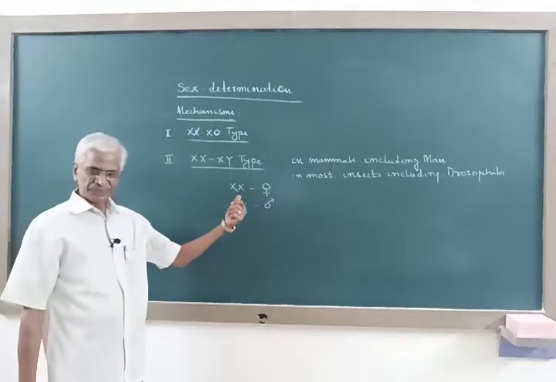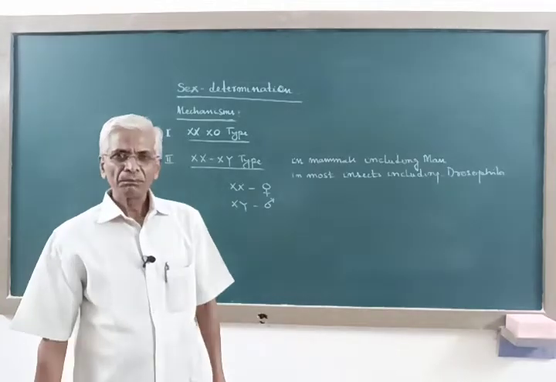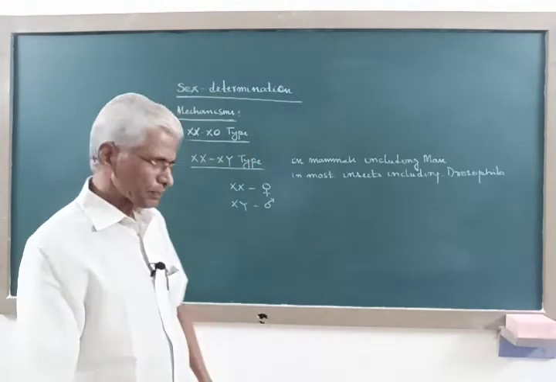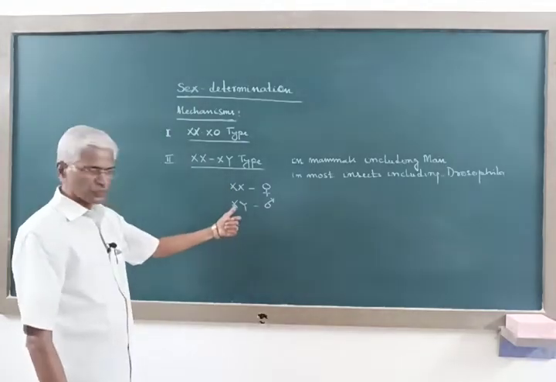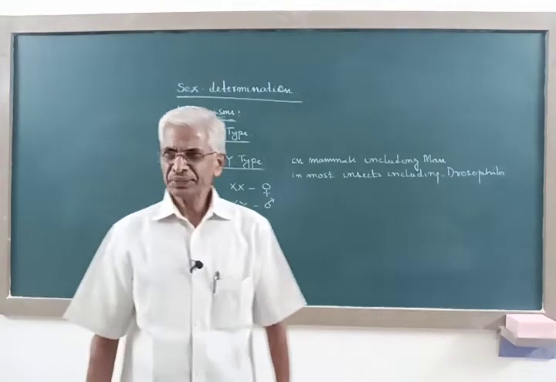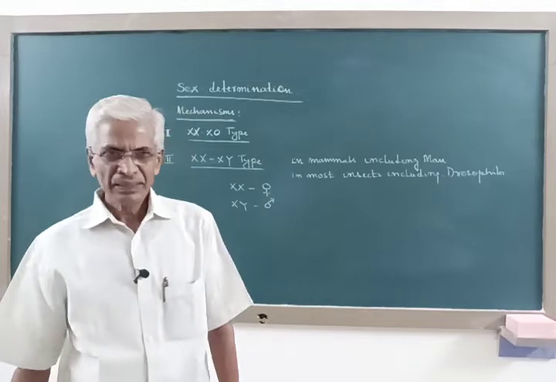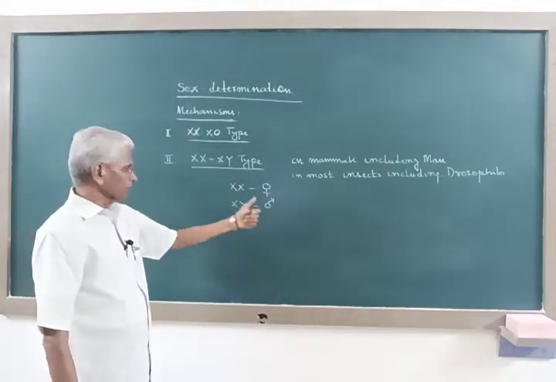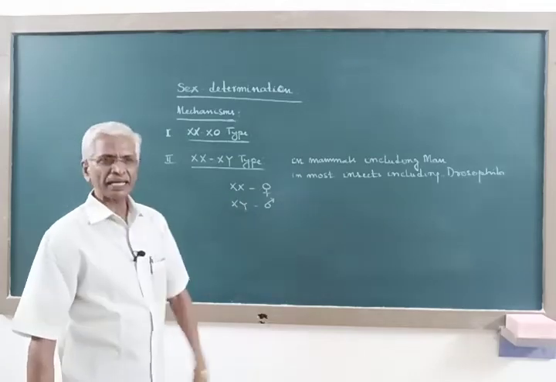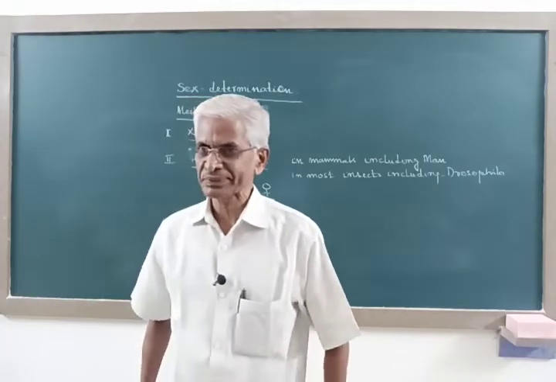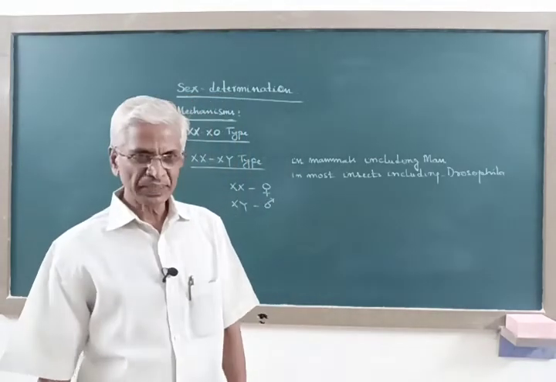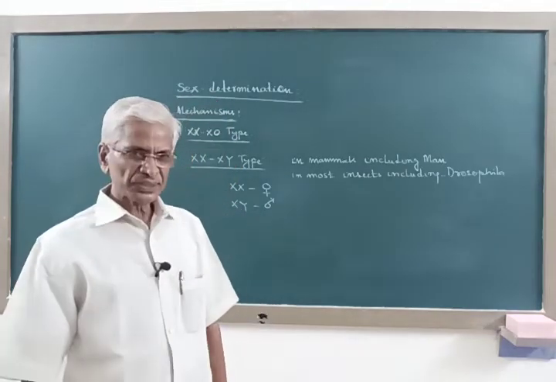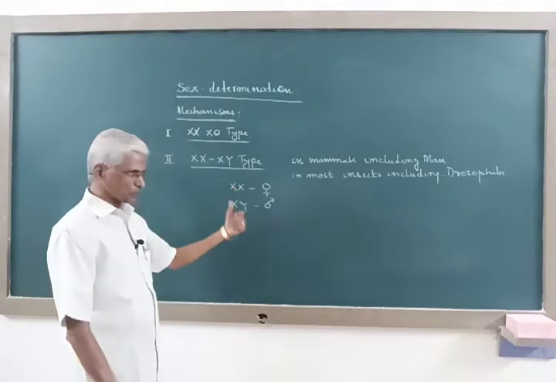Unlike in the previous, here both females and males have a pair of sex chromosomes in addition to the autosomes. In other words, in this mechanism, both the females and males have an even number of chromosomes. Both have the same number of chromosomes.